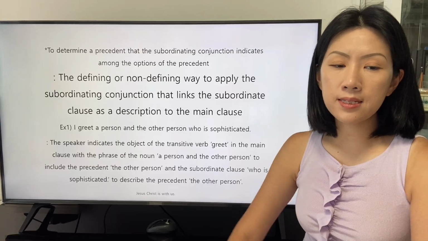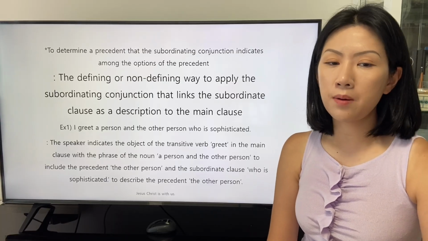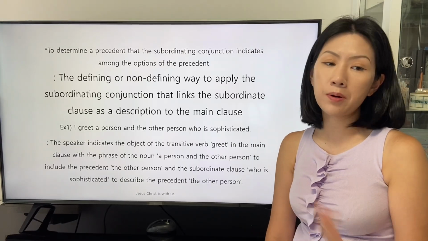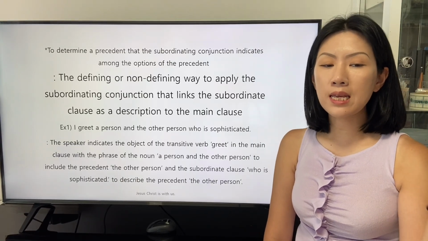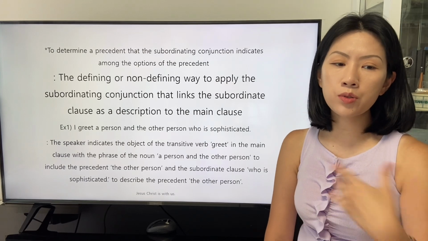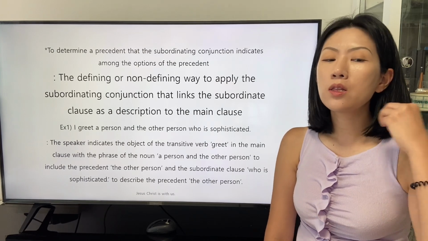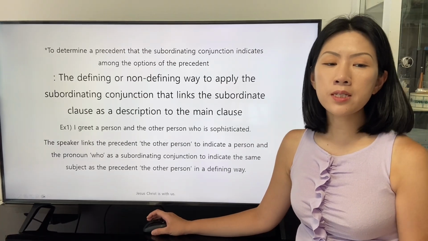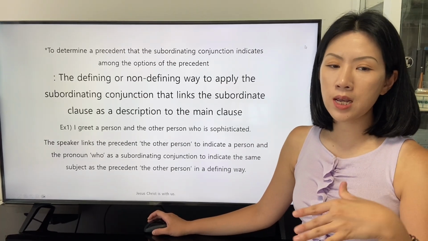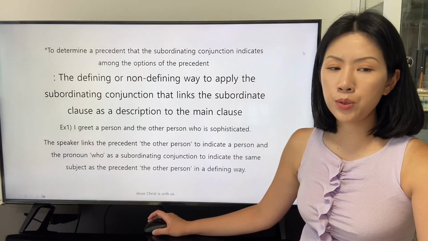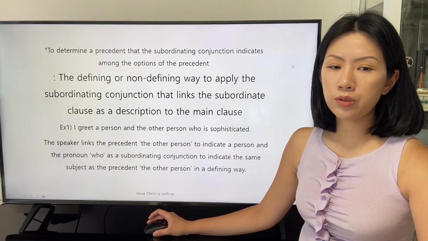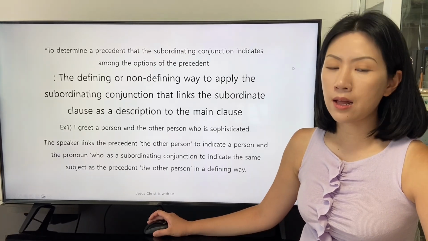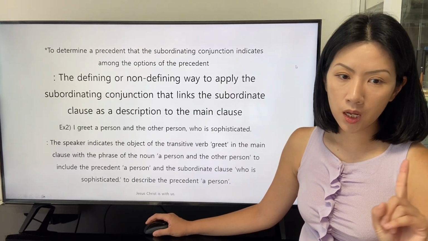The speaker indicates the object of the transitive verb greet in the main clause with the phrase of the noun a person and the other person to include the precedent the other person, and the subordinate clause who is sophisticated to describe the only precedent the other person. The speaker links the precedent the other person to indicate a person and the pronoun who as a subordinating conjunction to indicate the same subject as the precedent the other person in a defining way.